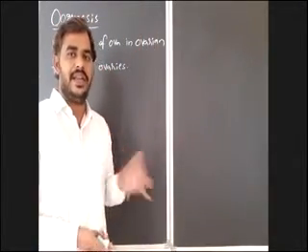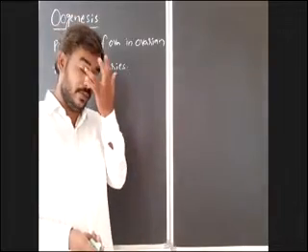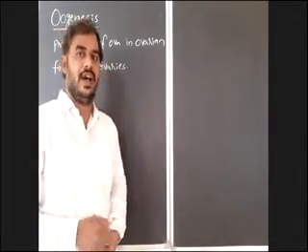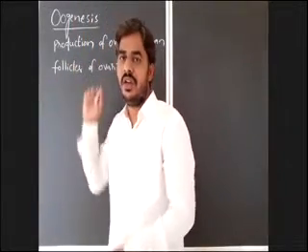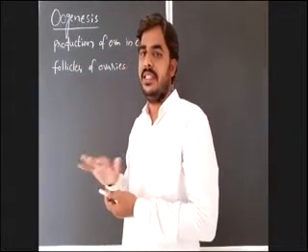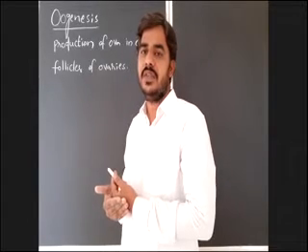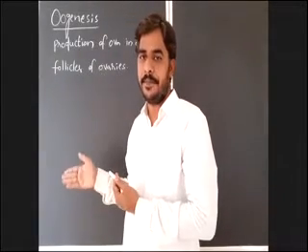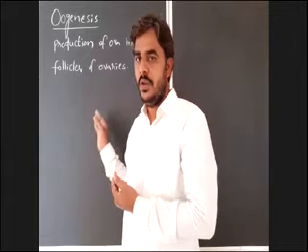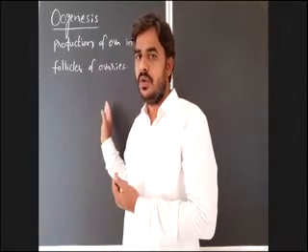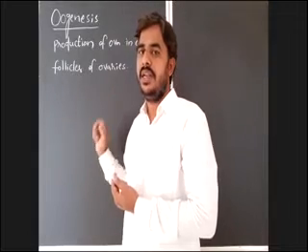It begins before birth, the female initiates the production of ova, but it is not completed until the female reaches the age of 10 to 12 years, which is known as puberty. Is it clear?